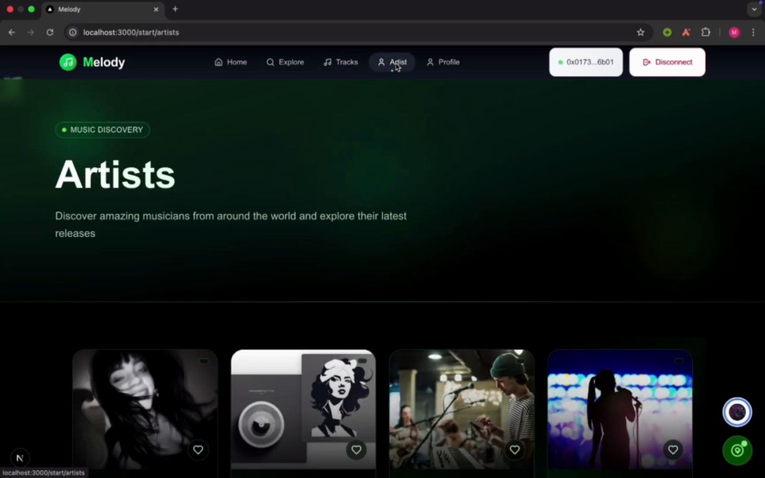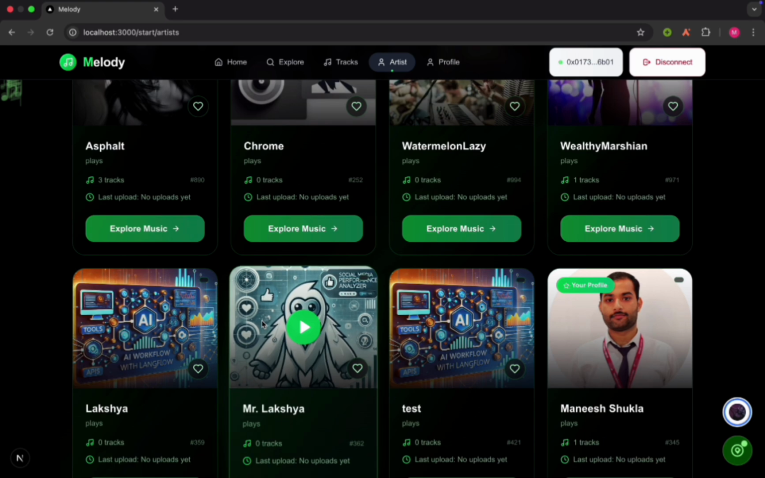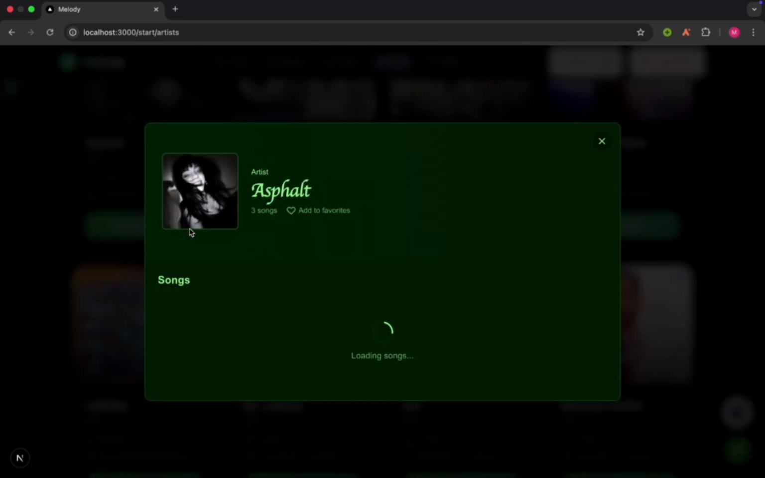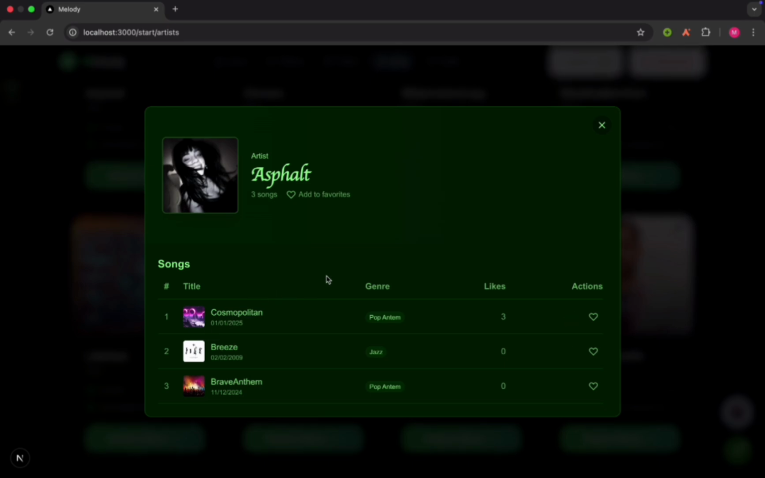Now, we go to the artist section. Here all the artists are listed, and our profile has a tag named Your Profile. And here when you click on a particular artist, we could see all the songs provided by him, and we could listen to any of them from here also.